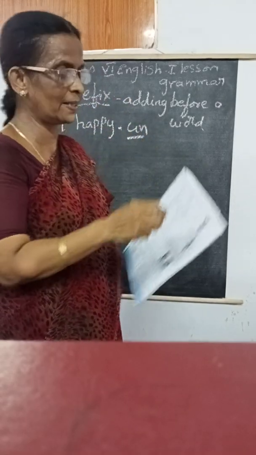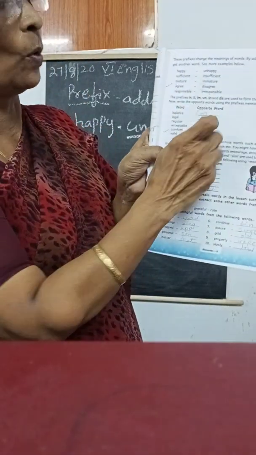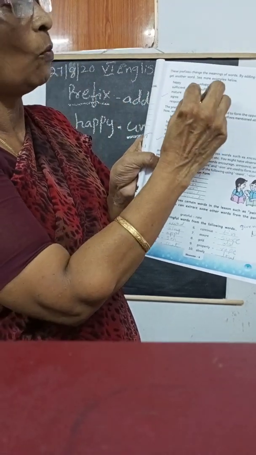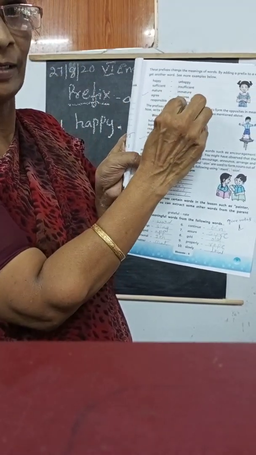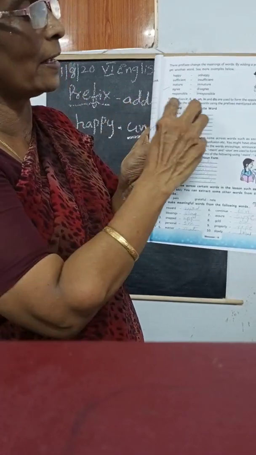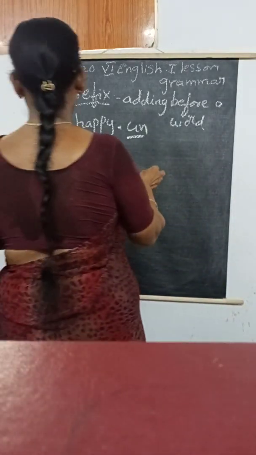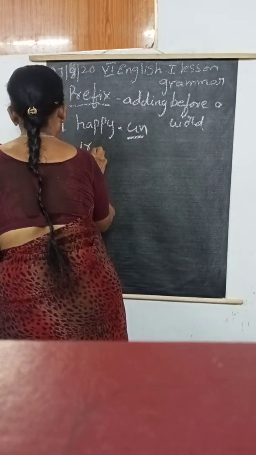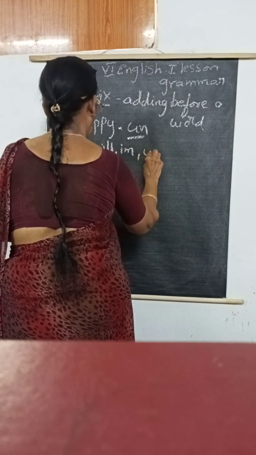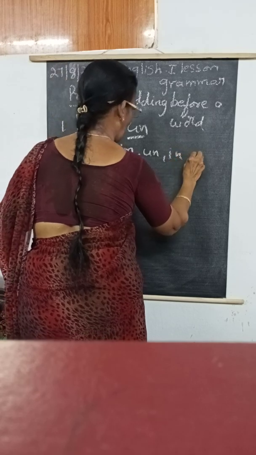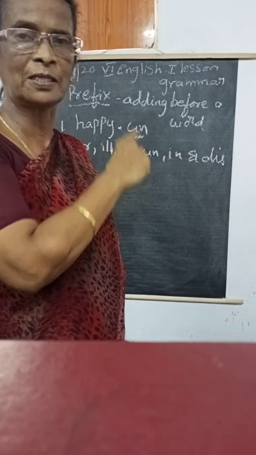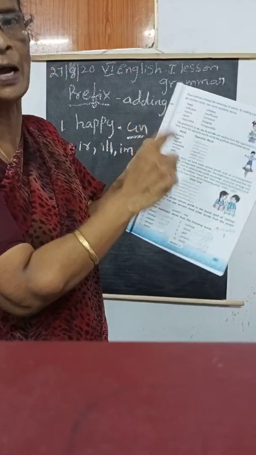Happy. They added un as the prefix, unhappy. Okay, ma? Unhappy. They have given more examples here. So what are the prefixes? You underline them because you can understand clearly. So what are the prefixes we added here? You have to underline. Now I am going to give this answer. They have given the prefixes ir, ill, im, un, and in, and this. These are the prefixes adding to the words they have given.